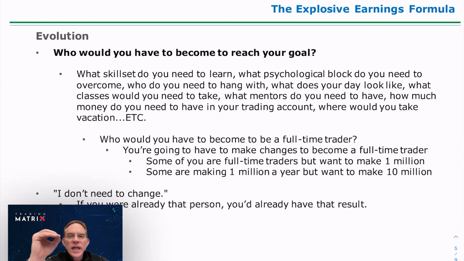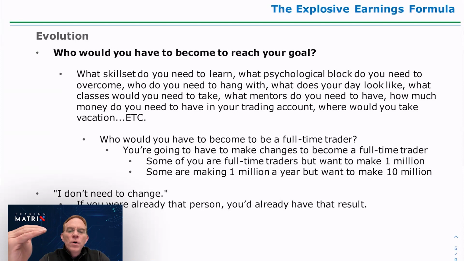For you to go from 200,000 to 800,000, the current version of you must die. Must die. Because that current version of you will not get to 800,000. So in the new version of you, who would you have to become? How would you have to shift your psychology? How would you have to shift your views of abundance versus scarcity? What skill set would you have to have or learn? Who would you need to help you? How much money would you need to do it? You start thinking about who is the person you need to become? Who is somebody that makes 800,000 a year, and how do you get there?